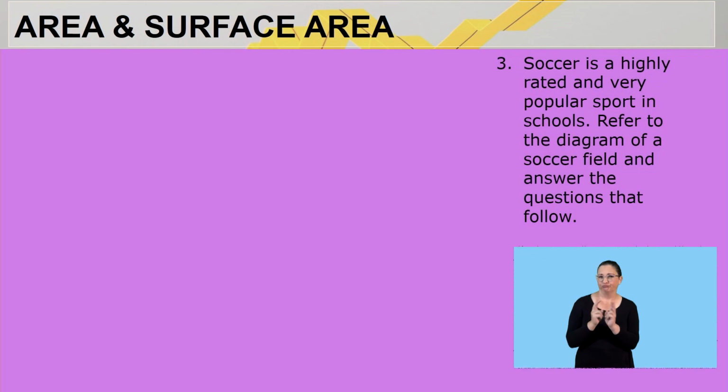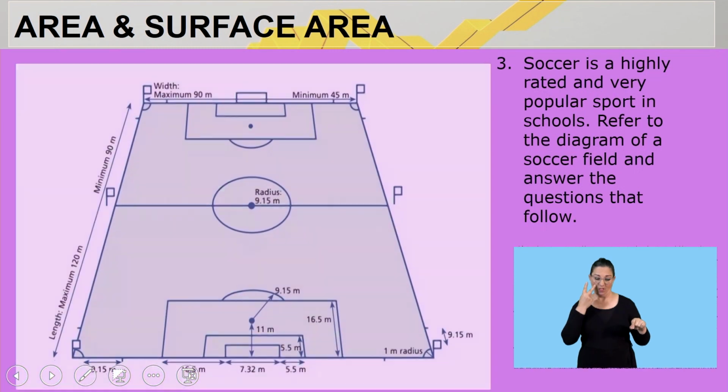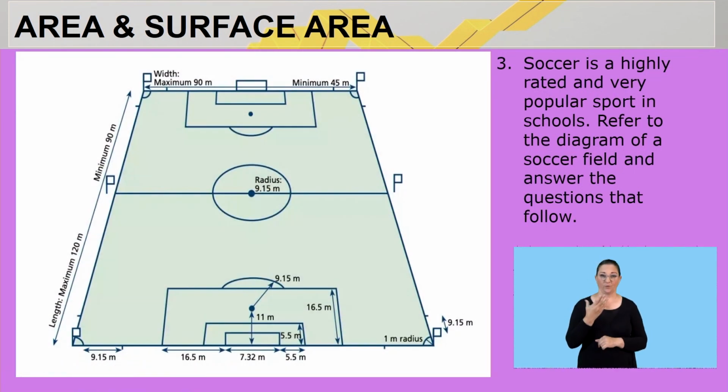So here at question number 3, we are saying soccer is a highly rated and very popular sport in schools. Refer to the diagram of the soccer field and answer the questions that follow. Now here we have the diagram of a soccer field, and quickly let's see what is happening here. Here we have our width, with a maximum width as well as a minimum width given. Then we have our length, right? We also have a maximum length as well as a minimum length. Then we have the radius of the center circle, and we have our goal post, as we can see, as well as our corner flags, right? All the dimensions are given on our diagram.